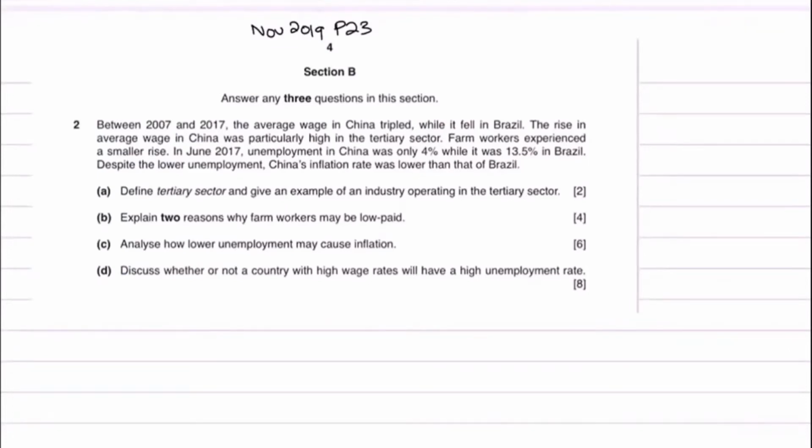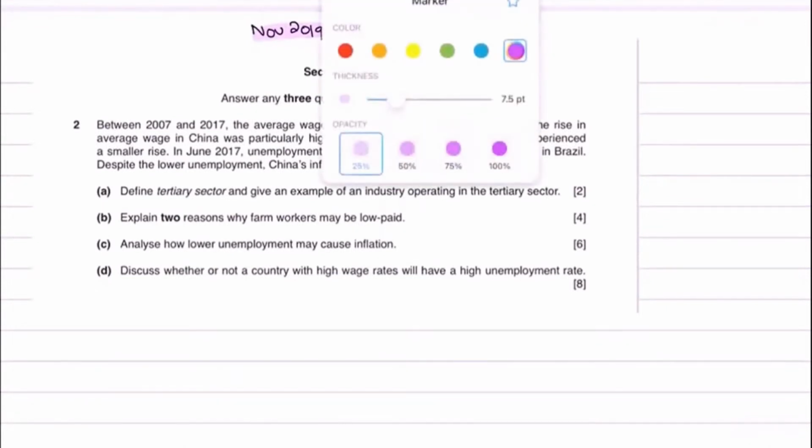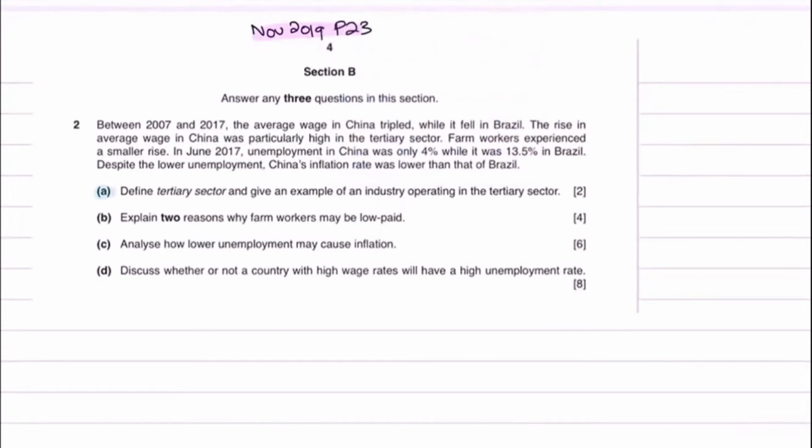This is a question from November 2019, paper 23. You can read the paragraph on your own. I'm just going to start directly with the question. Question two, part A says define tertiary sector and give an example of an industry that is operating in the tertiary sector.